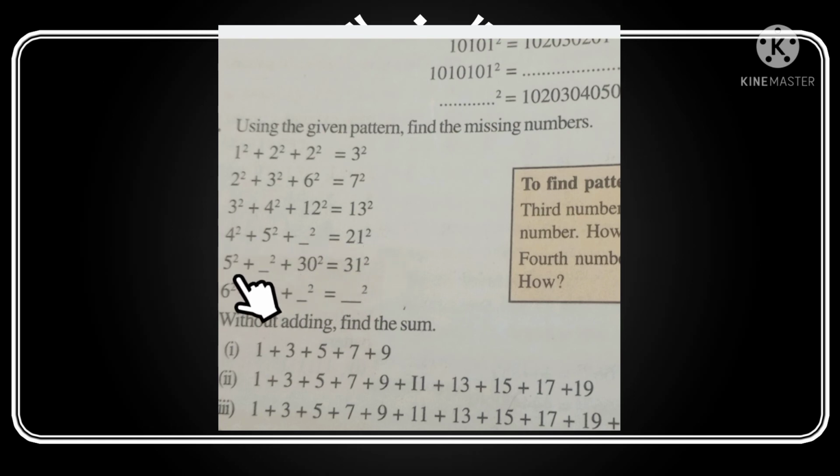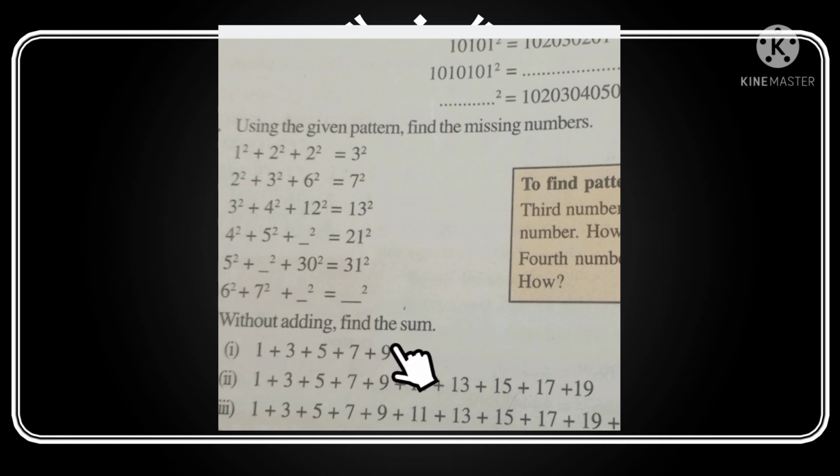Then in the same way, how do we get the middle value? 5 square plus dash square plus 30 square. So how do we get 30 from 5? So 5 into 6. So we write 6 square; 5 square plus 6 square plus 30 square is equal to 31 square. Here what about the last one? 6 square plus 7 square plus 42 square equal to 43 square.